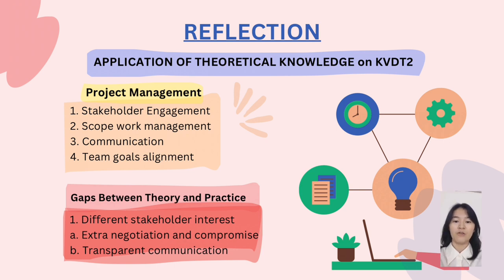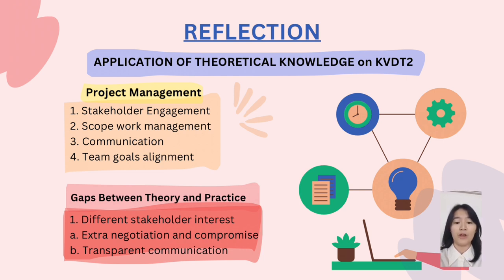For project management, theoretical principles such as stakeholder engagement, scope management, and effective communication were central to the KVDT2 project. Stakeholder engagement ensured alignment between clients, contractors, and other parties through great communication and collaboration. Scope management was applied to define clear deliverables and align team goals with client requirements, creating a well-structured approach for the project.